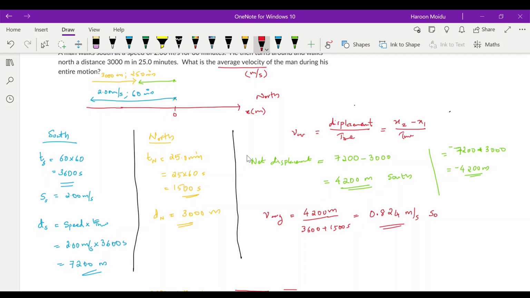south. This is very important, because otherwise, if we took negative 4200, it will be negative 0.824, the same meaning, 0.824 in south direction. So you have to pick: either you write negative 4200 in the net displacement, and then you will end up with negative 0.824 meter per second. That basically means negative 0.824 meter per second in the south direction. Is that clear for you?